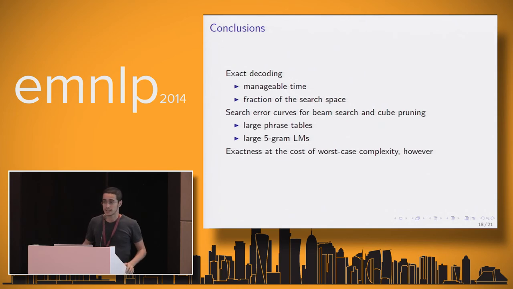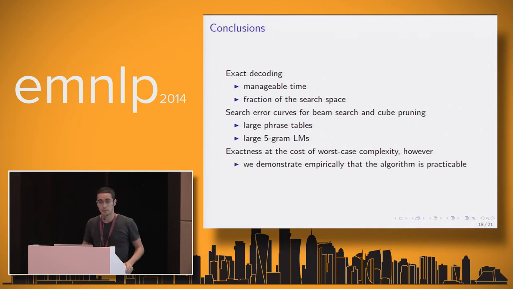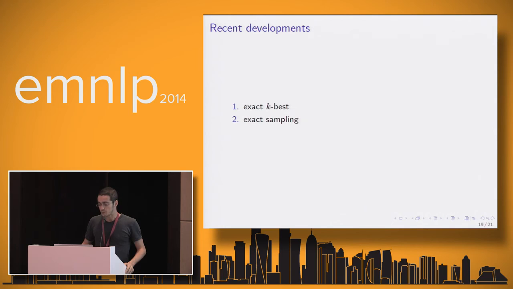And in our case, exactness comes at the cost of losing worst case complexity. So our worst case scenario is the full intersection, in theory, but in practice, we demonstrated that the algorithm is practicable. Some recent developments that I don't have time to talk about right now, but if you're interested, you can come to me, are exact k-best and exact sampling, which is, in my opinion, the most interesting thing you can get out of this method.